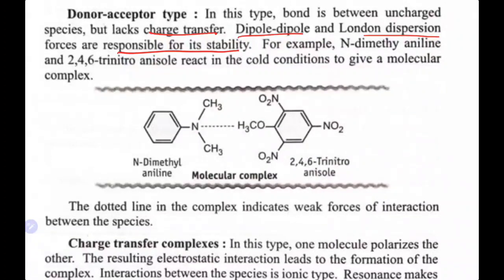Take this example, N,N-dimethyl aniline and trinitroanisole. Here the donor has a lone pair of electrons on the nitrogen. This nitrogen will donate the electron and this oxygen will drag this electron towards it. So, here donor acceptor type of interactions is going to take place, and this type of interaction leads to the formation of dipole or London dispersion. They will form stability between these two molecules. So, this kind of interaction is going to occur.